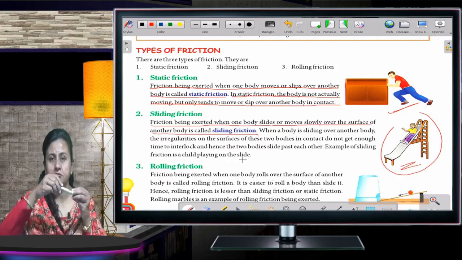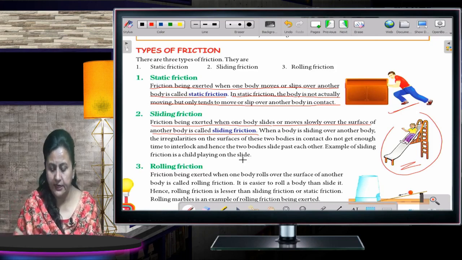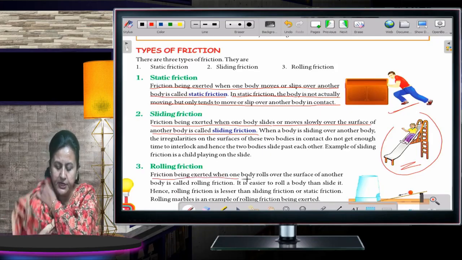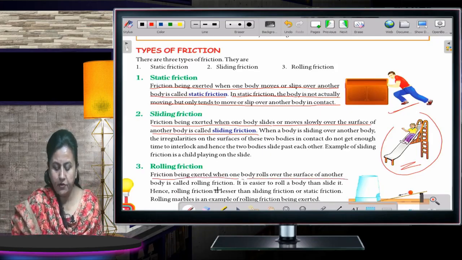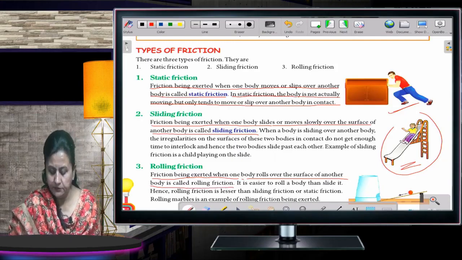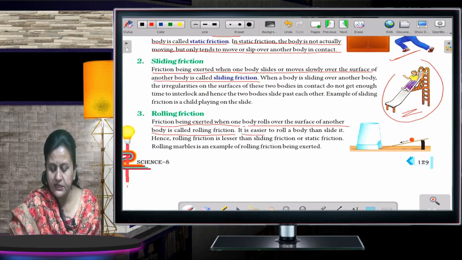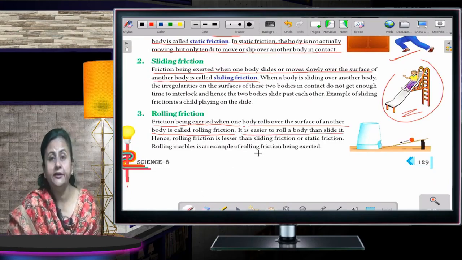Rolling means it's in contact and it is rolling on another surface. Friction being exerted when one body rolls over the surface of another body is called rolling friction. It is easier to roll a body than slide it.